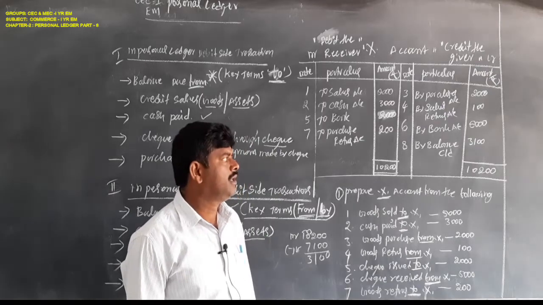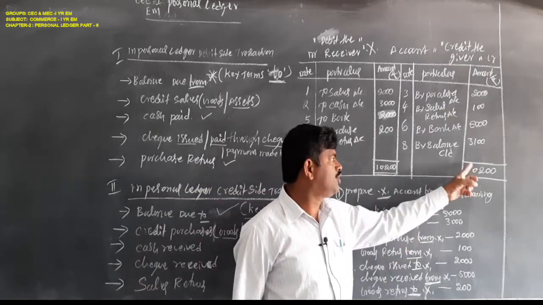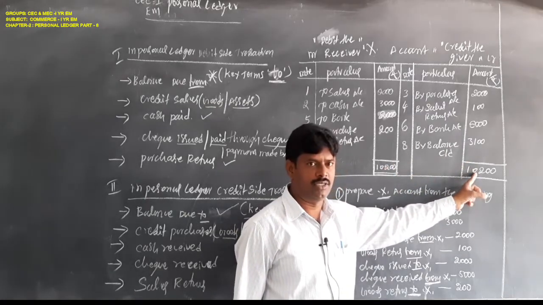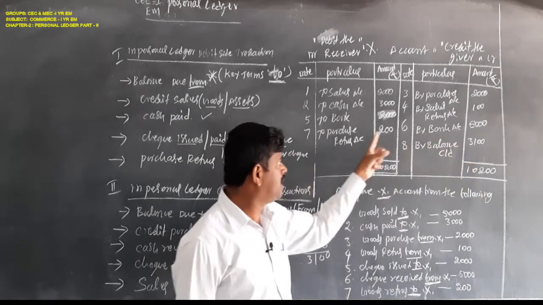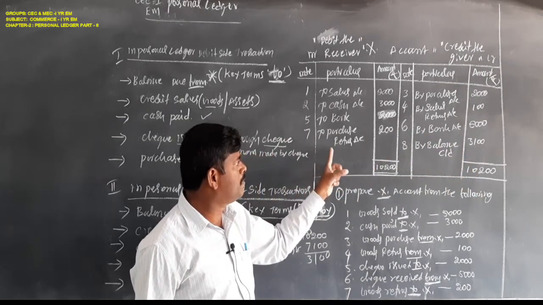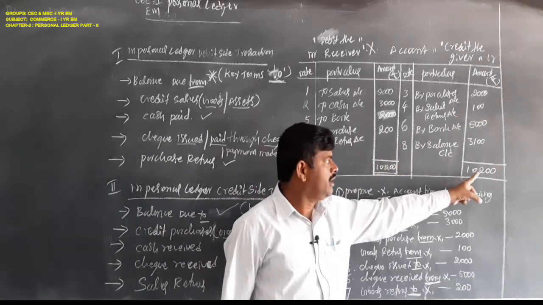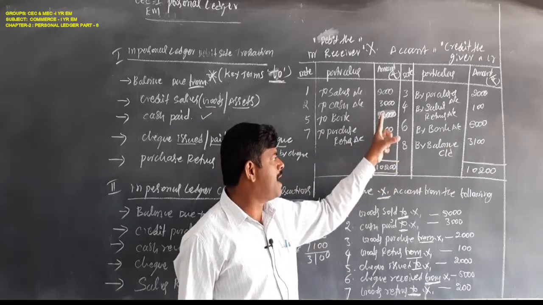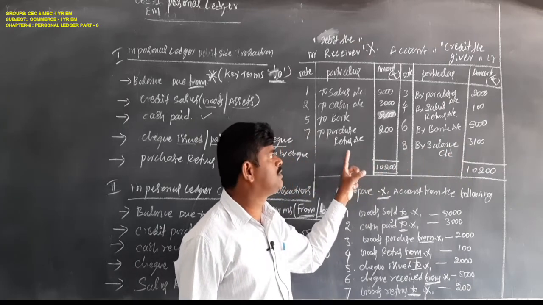Sometimes credit may be more than debit. The same words you have to mention here, to balance carried on. So here it is more and here it is less, so the balance amount will be recorded this side also.